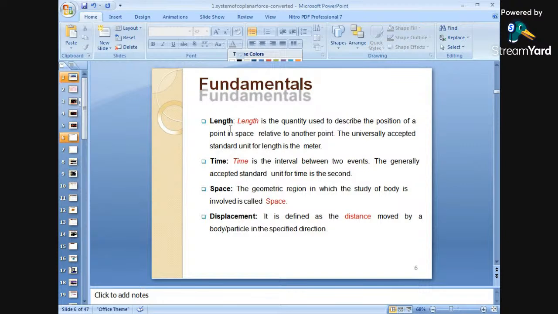Number one is the length. Okay? So what is length? Length is the quantity used to describe the position of a point in space relative to another point. That means length will decide or exhibit the positions. You can say length is a quantity used to describe the position of a point in space relative to one another. That means it is the distance between the 2 points. So this will be identified by length. The length will decide the distance between the 2 points. Okay? So this is the length.